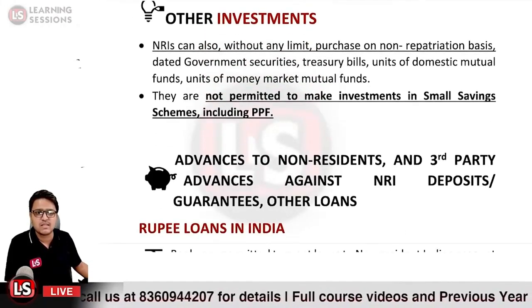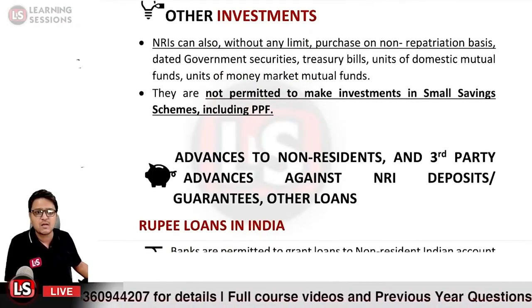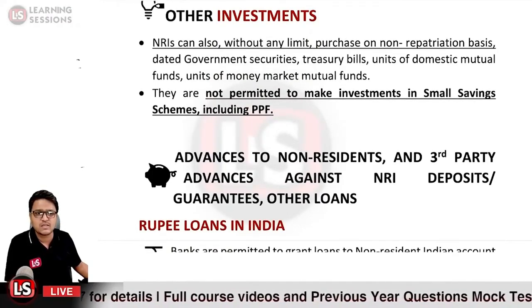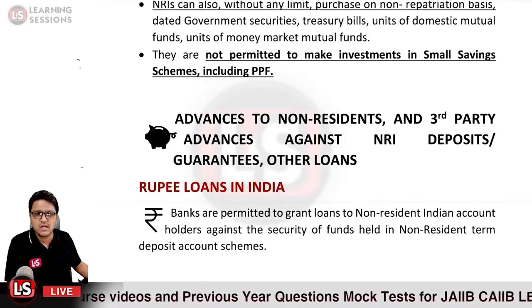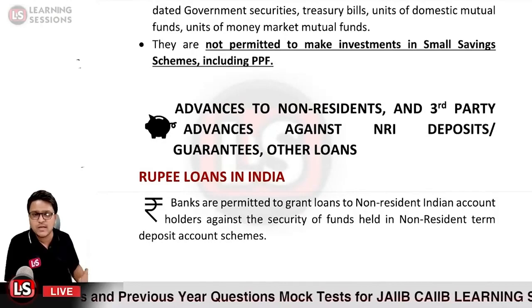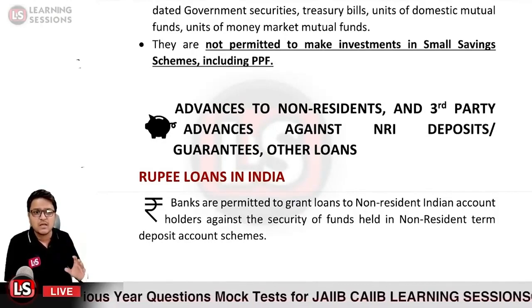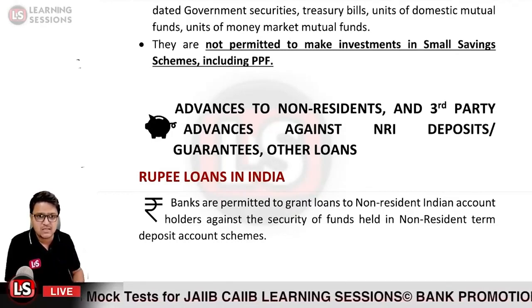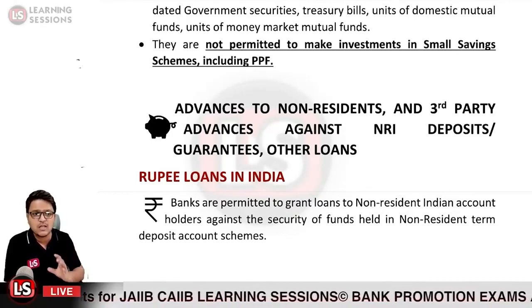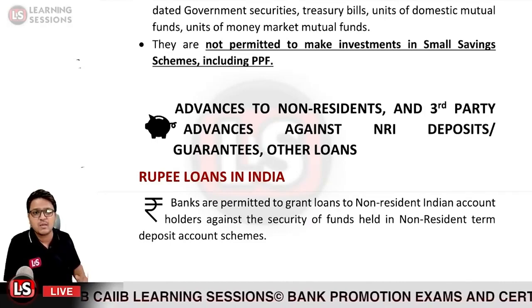Then it is related to advances to non-residents and third party advances against NRI deposits, guarantees and other loans. First of all, it is related to rupee loans in India. What types of loans are permitted to NRIs? Banks are permitted to grant loans to non-resident Indian account holders against the security of the funds held in the NRI term deposit accounts.